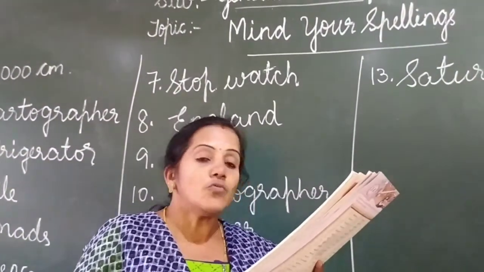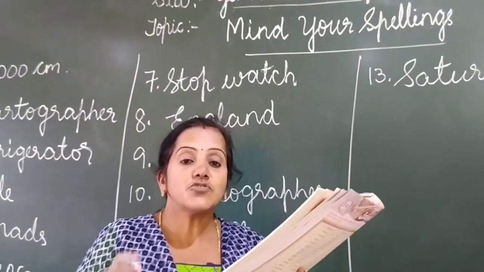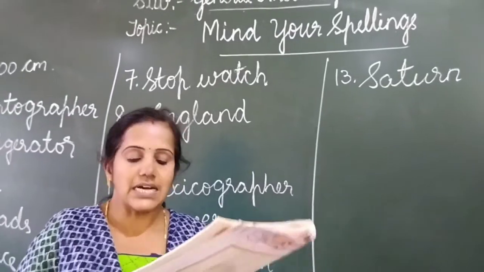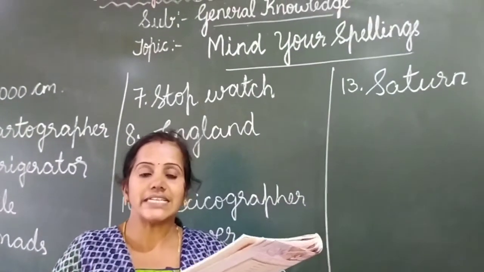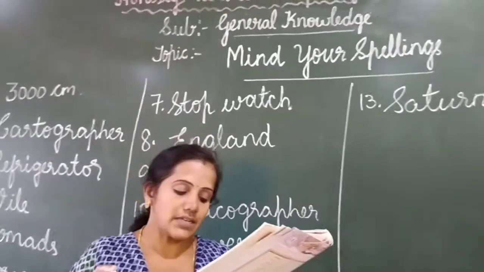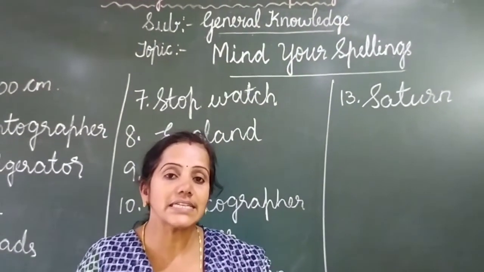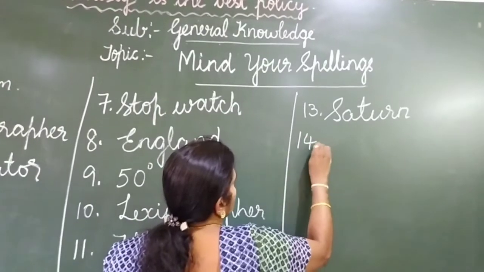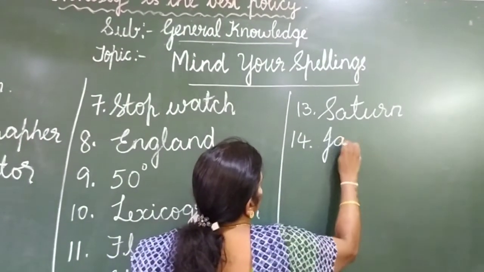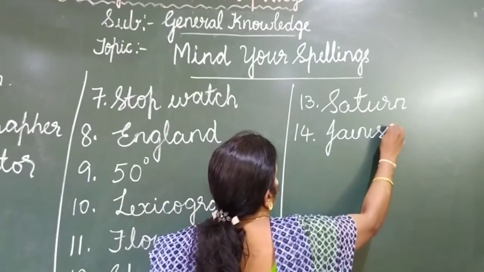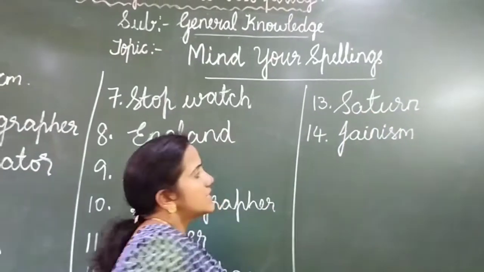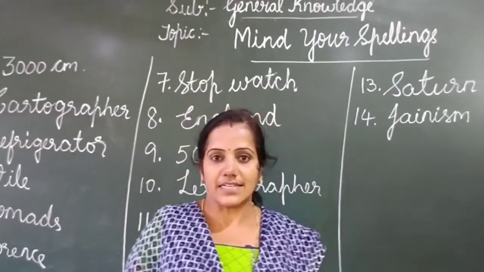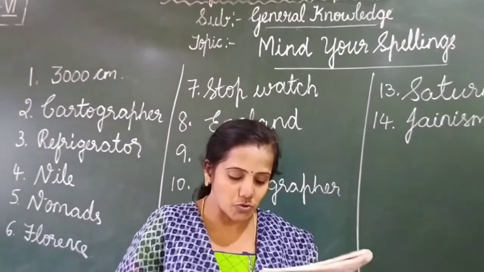14th one. Which religion has 24 great teachers called Tirthankaras? Okay, so which religion has teachers called Tirthankaras? It is Jainism. Okay, the 14th answer is Jainism. So, Mahavira was the 24th Tirthankara. Is it, children? You have learned this in social.